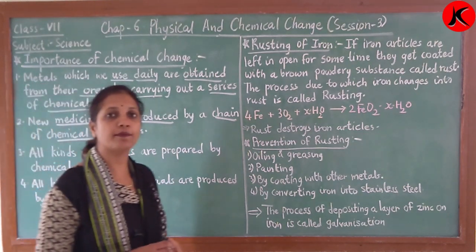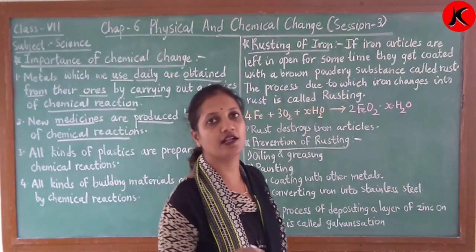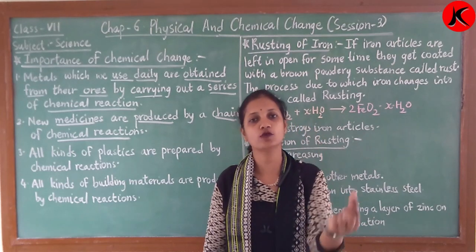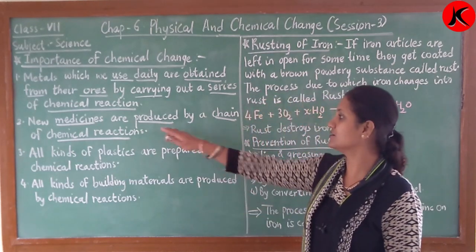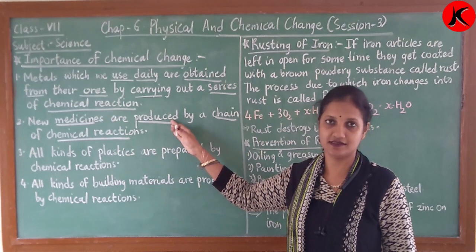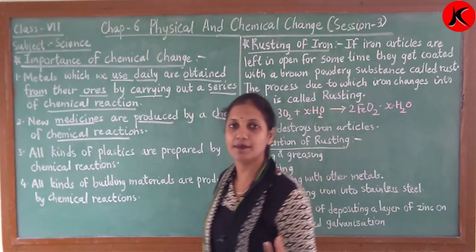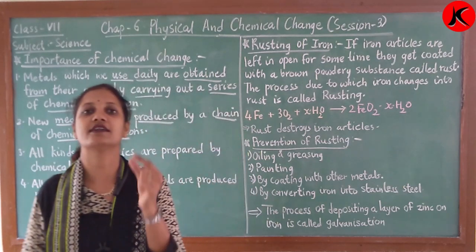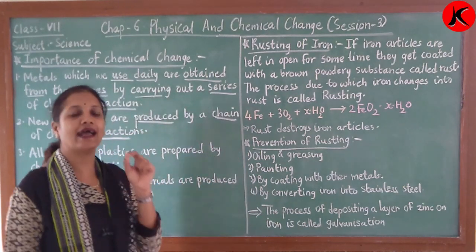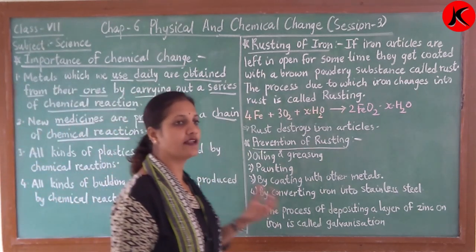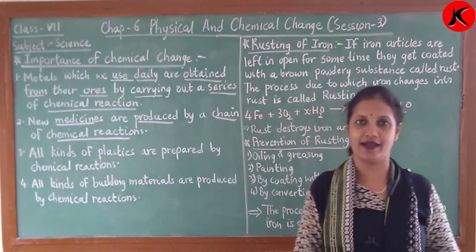For example, a paracetamol tablet. In that tablet, children, we have the content of paracetamol, and it is taken in the proper proportion that a person's body requires, right?